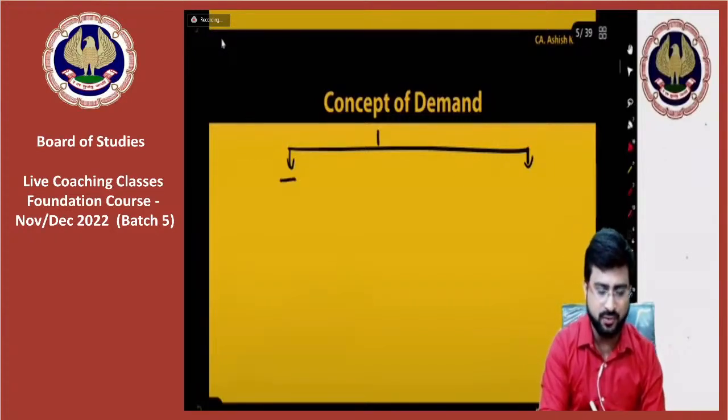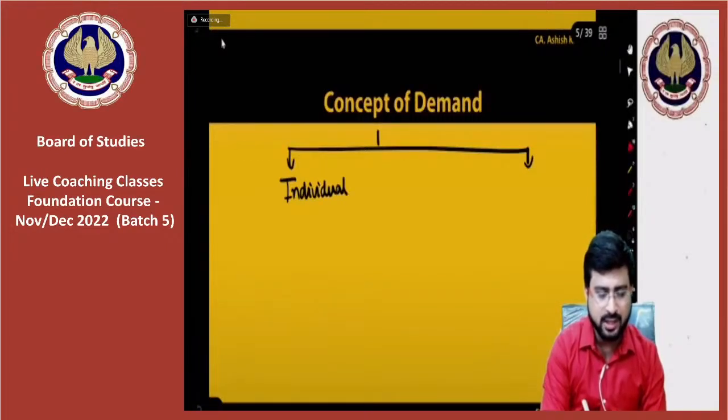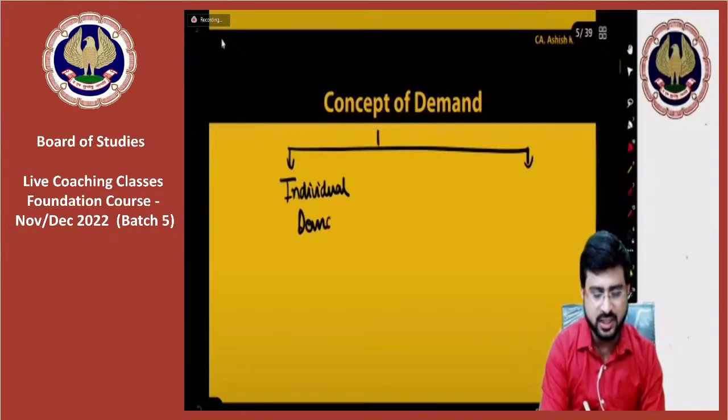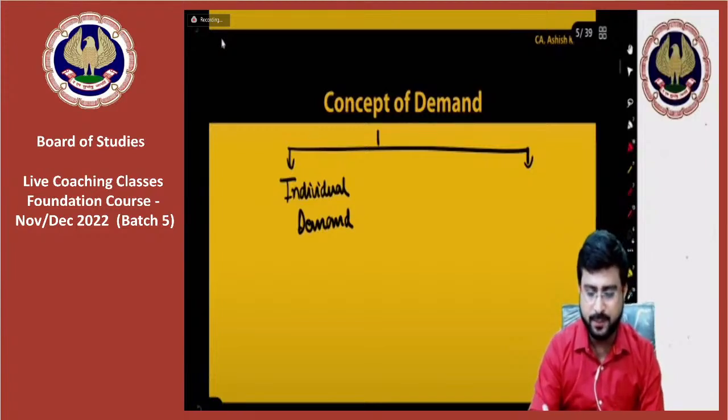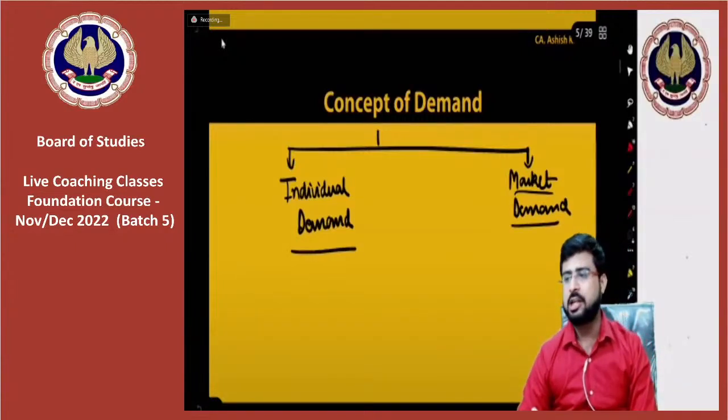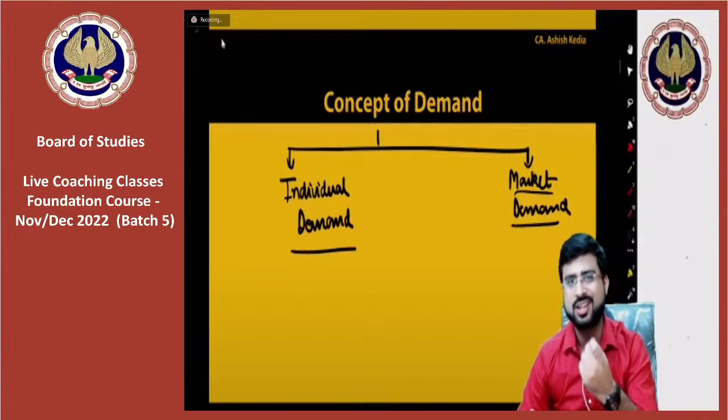So pay attention friends. One is called individual demand, and it is very important. I'll tell you why, but first understand the concept. Individual demand, and then there is this thing called market demand. What is individual demand basically? Individual demand, my dear friends, is when you are talking about a single consumer.